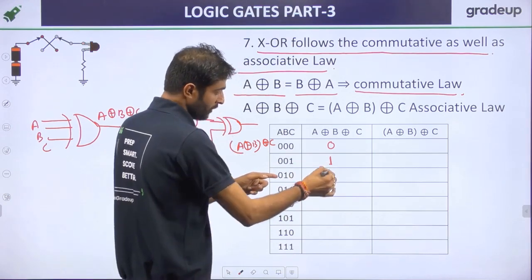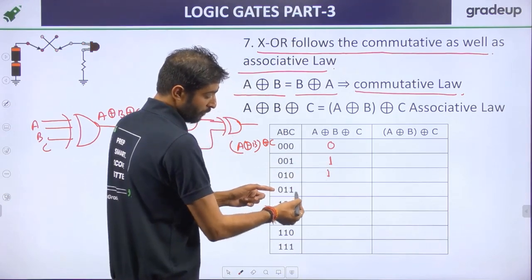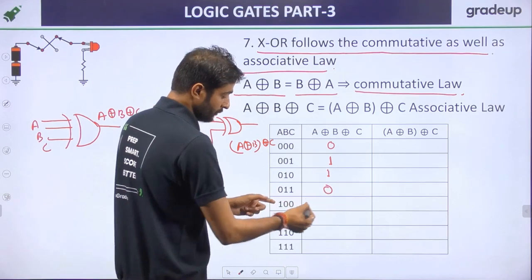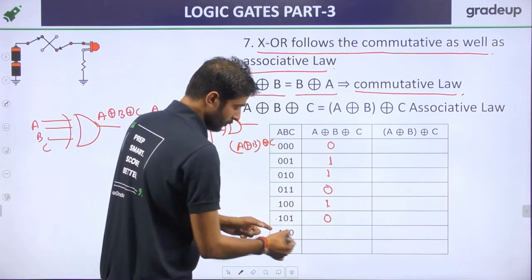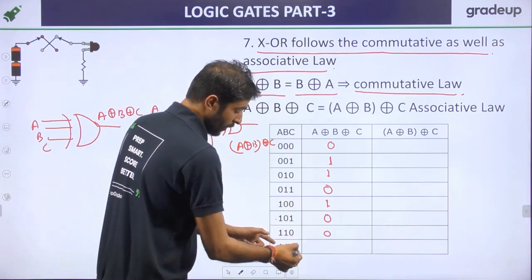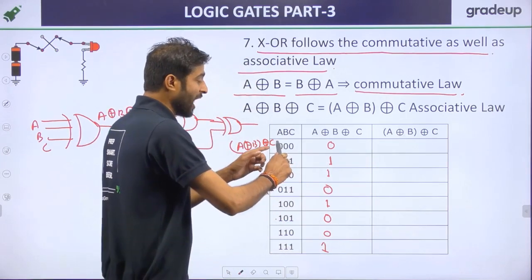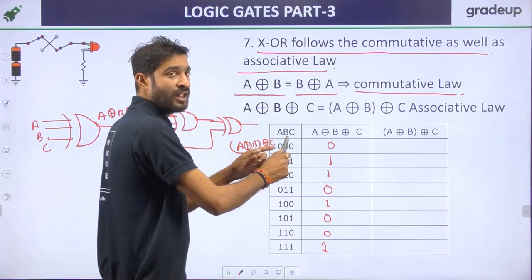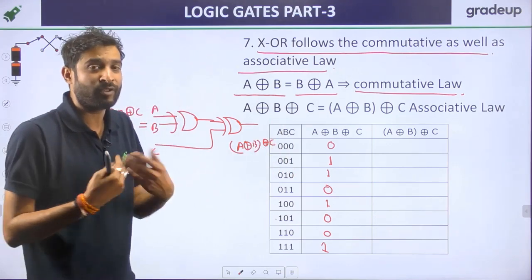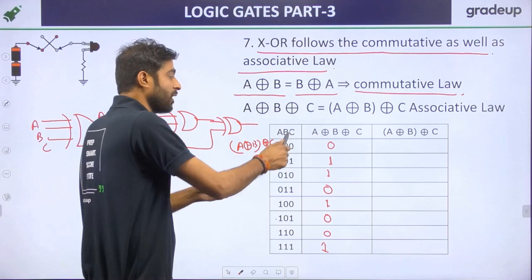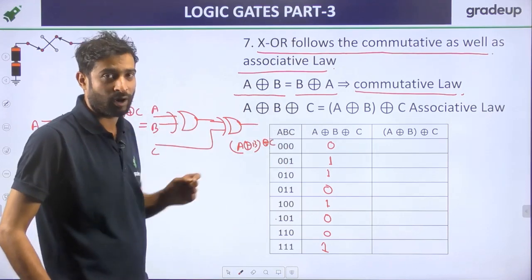Odd number of 1s gives 1; even number of 1s gives 0. With 0 1 1, two 1s, even, gives 0. With 0 1 1 1, three 1s, odd, gives 1. In this case, first we do the XOR between A and B, and the result is then XORed with C.